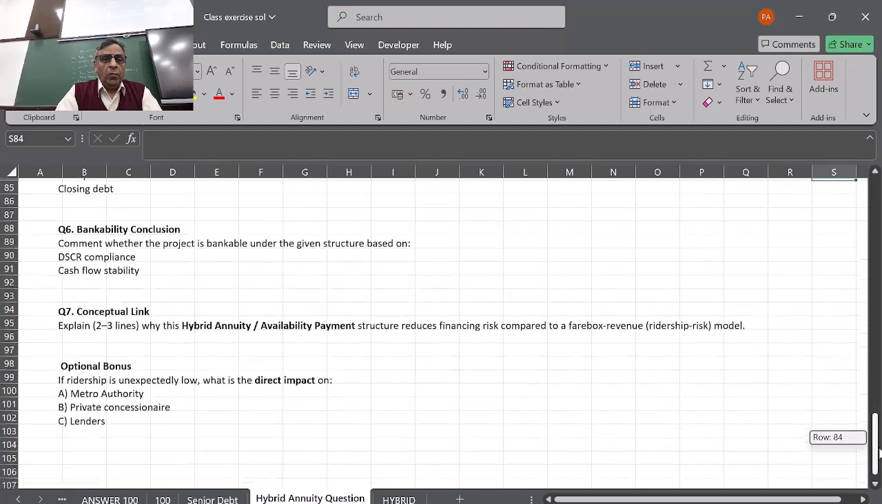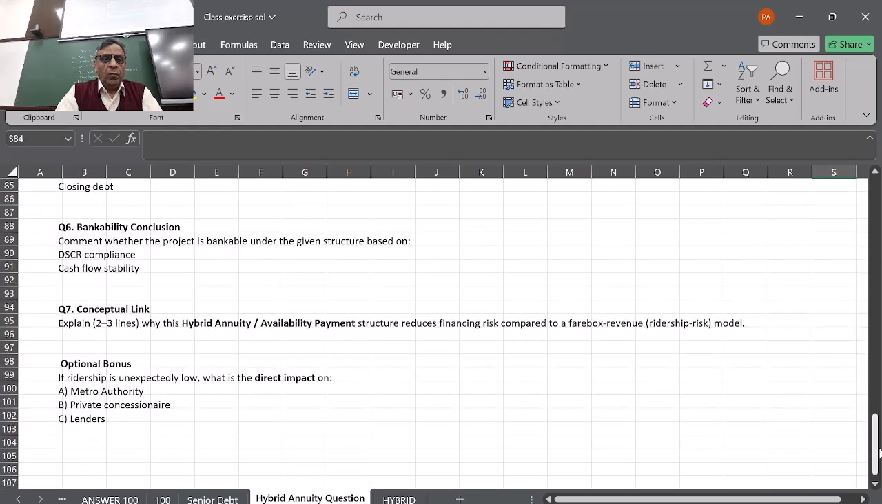Then, optional: ridership is unexpectedly low. What is the direct impact on the metro authority, private concessionaire, and the lenders? Here, only the metro authority will be impacted, and not the SPV or the lenders, because they are not going to be bothered about that, since this company is going to get the annuity plus the advertisement revenue. They are not participating in the traffic inflow, how much the metro is being used, or how much revenue is generated through the ridership.